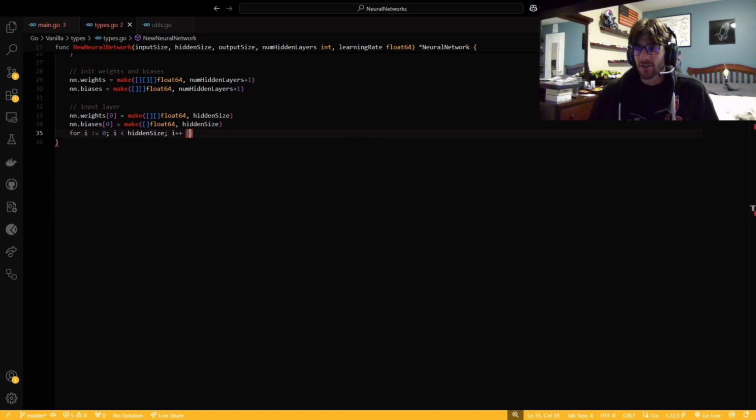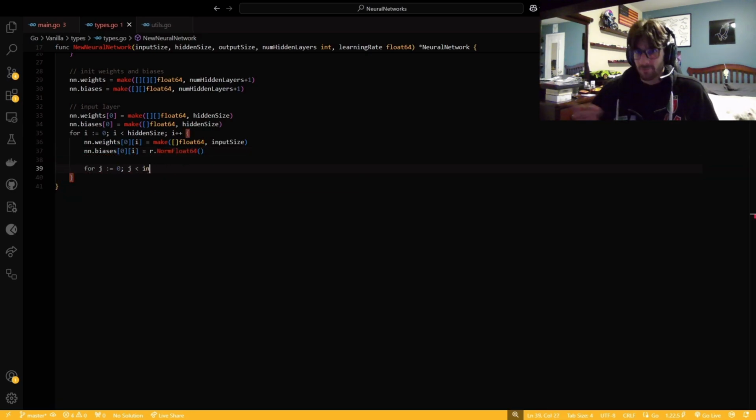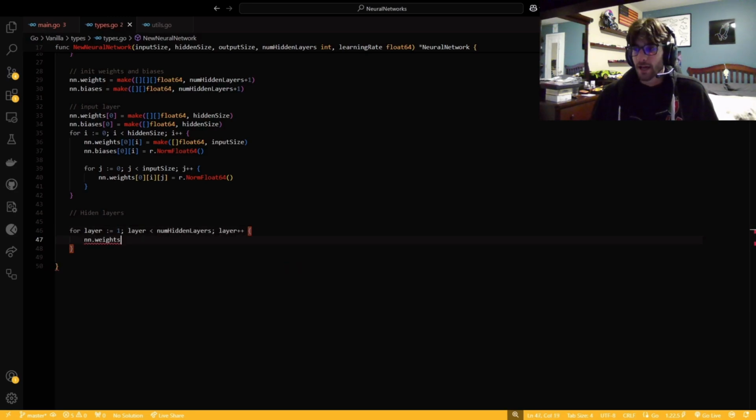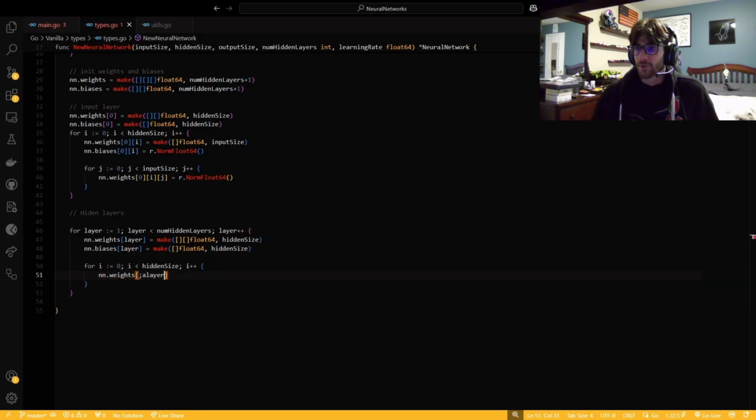If err not equals nil, it can get annoying, but I do like it. It's one of those things. I feel like also right there, don't use norm float. I changed that in the enhanced version, but yeah, it's one of those things. I don't like doing it all the time, but I'm glad it makes me do it. I'm not sure how much I would do it if I didn't have to, and it makes debugging way easier too. So yeah, we're actually already pretty much almost done with our initialize, which is very nice.